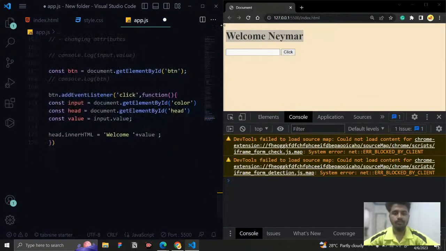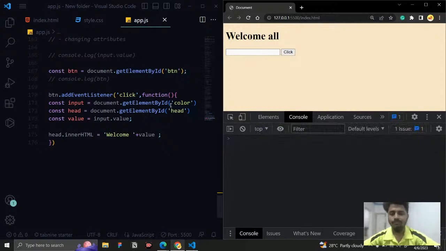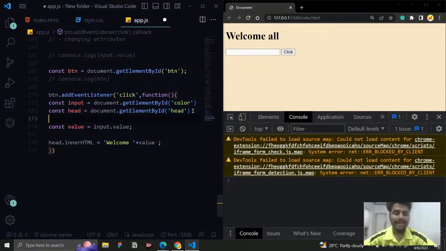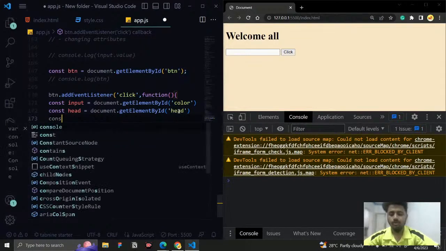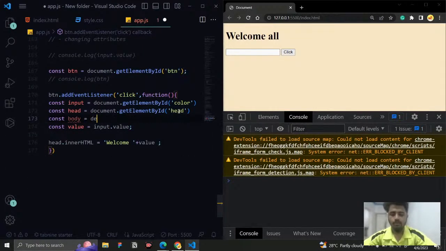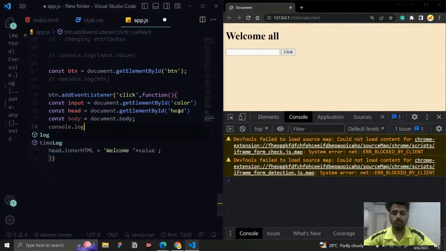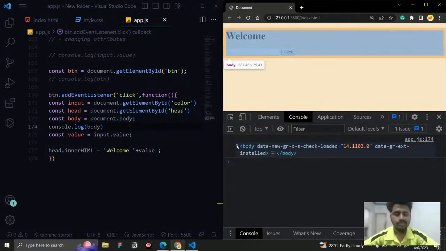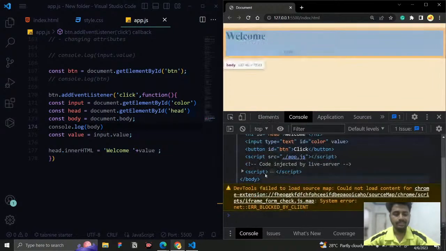First we need to fetch the entire body. How can we fetch it? For fetching the root tags like the body tag and head tag, you can directly fetch it. You don't need to go for ID and everything. You can simply write const body equal to document.body, and it will fetch it. There is a default property for the body tag, and for those things you can directly fetch it like this. If I console.log body and click it, you can see the entire body tag is fetched, with all the elements inside this body tag.